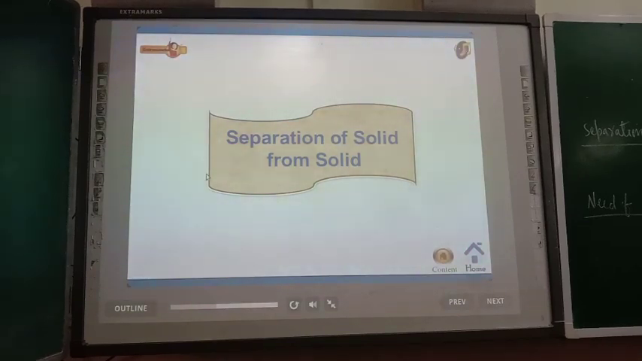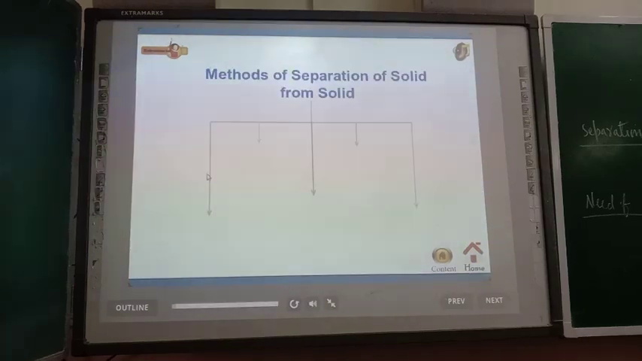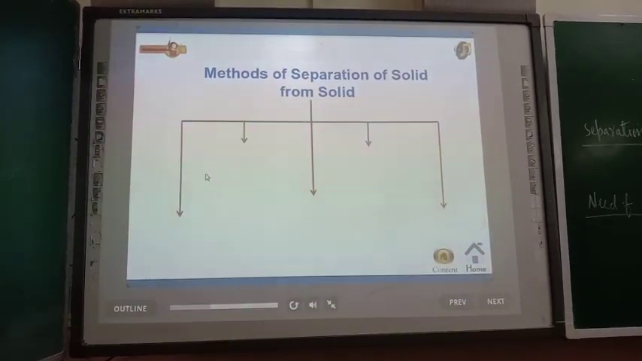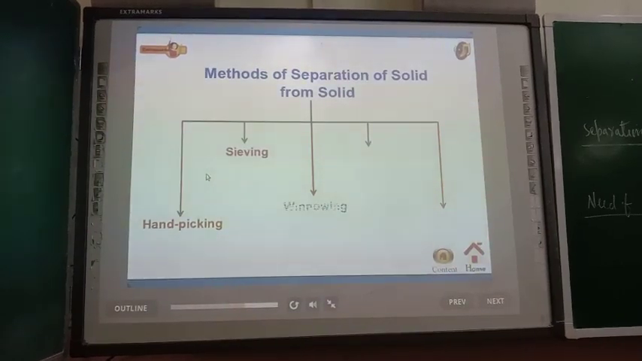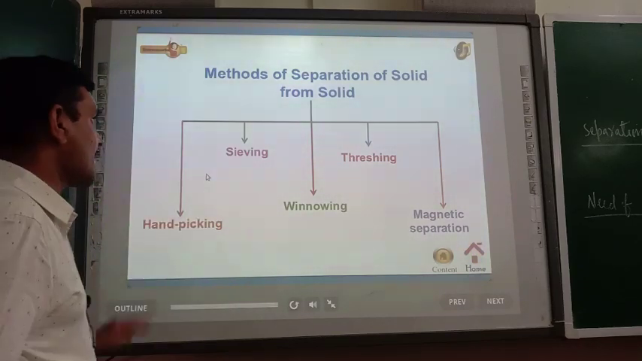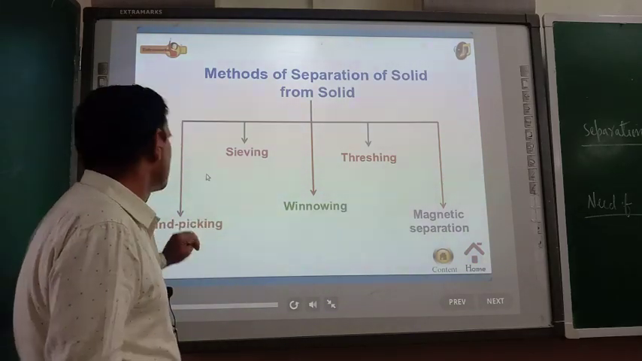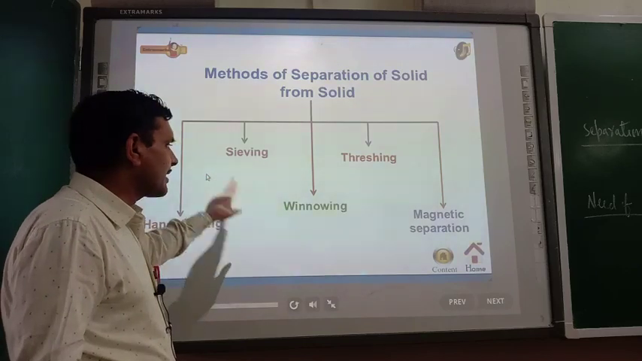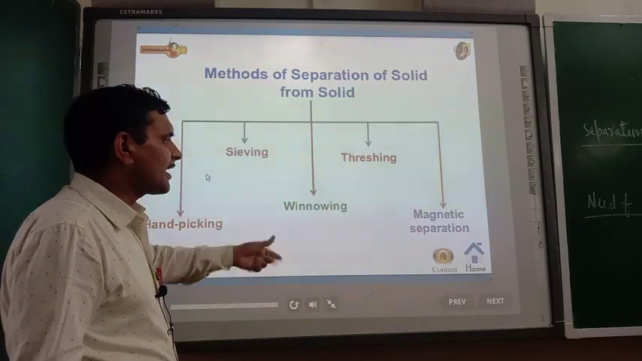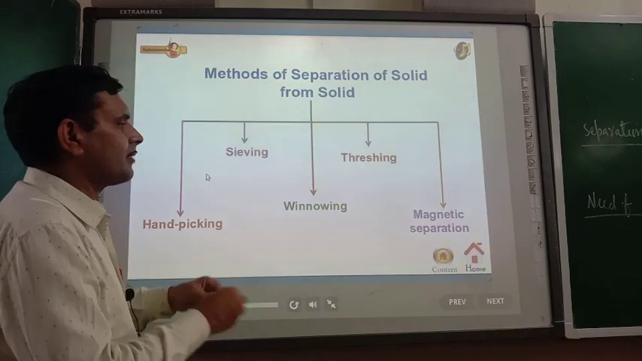Separation of solid from solid. Now just see how you will separate a solid component from other solid components. Mixtures of solids can be separated by hand picking, sieving, winnowing, threshing, and magnetic separation. Now try to understand: if two components are solid, then what kind of methods can be used to separate them? Hand picking, sieving, winnowing, threshing and magnetic separation.